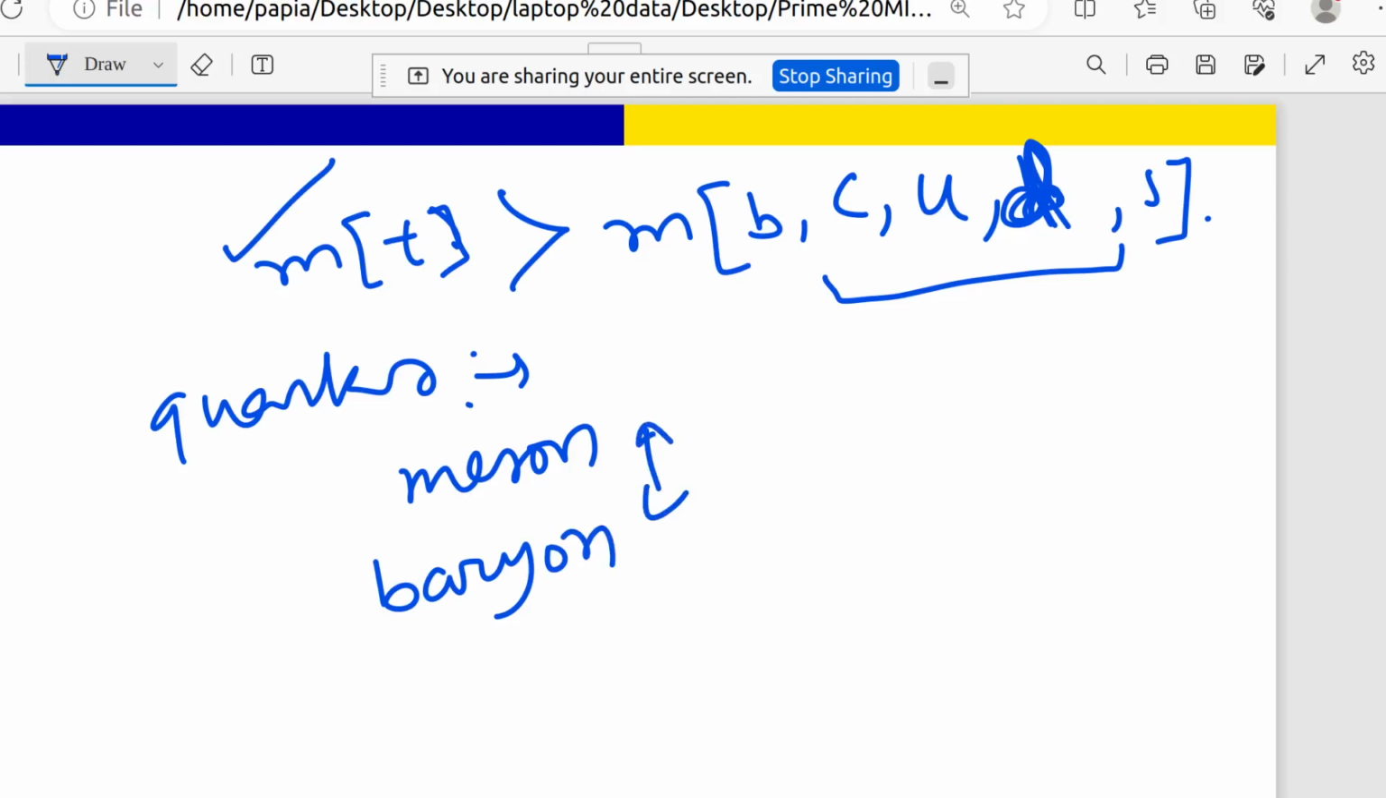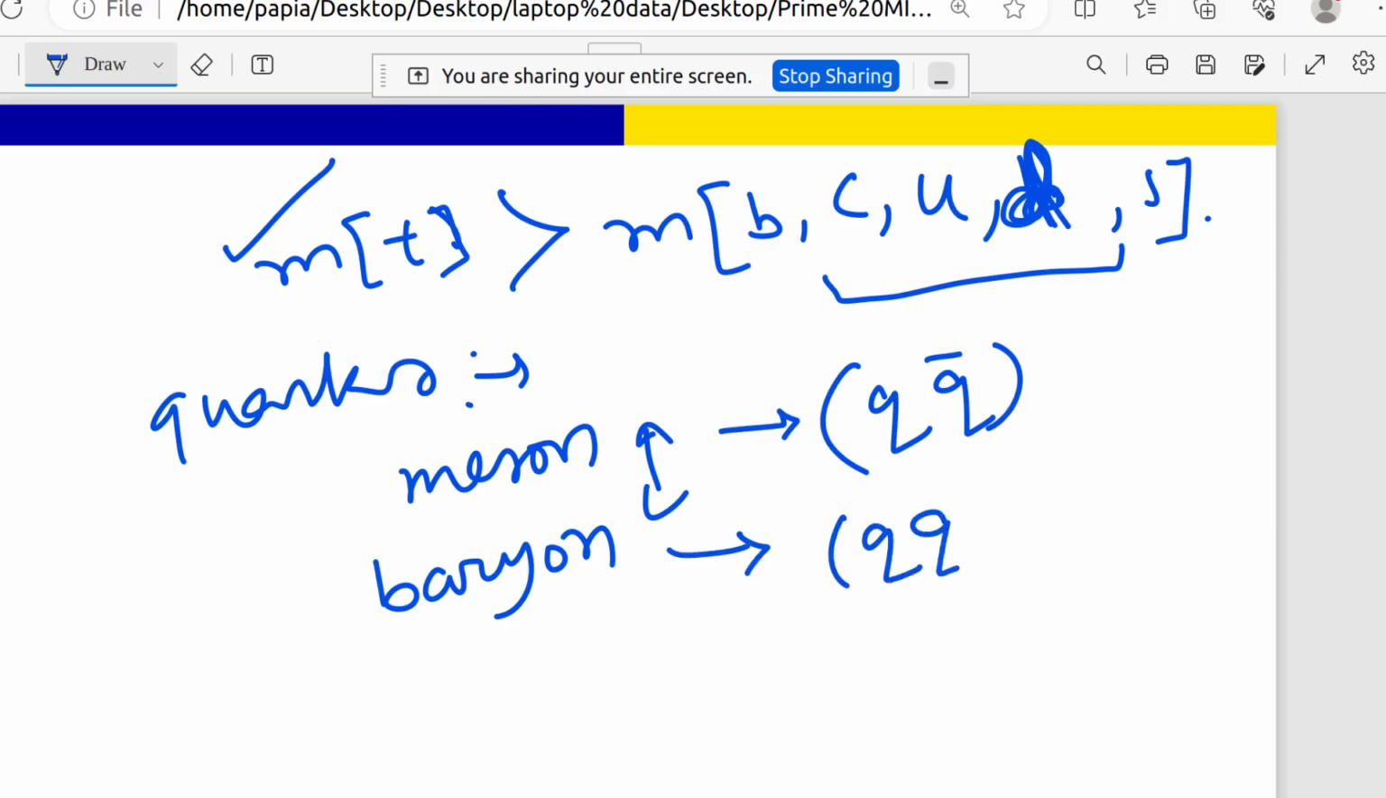What is the quark content for meson? It will be q q bar, and for baryon it will be qqq. Here q is nothing but quark. It can be b, c, d, u, s, t, anything, but q q bar is the general form for meson and qqq is the general form for baryon.